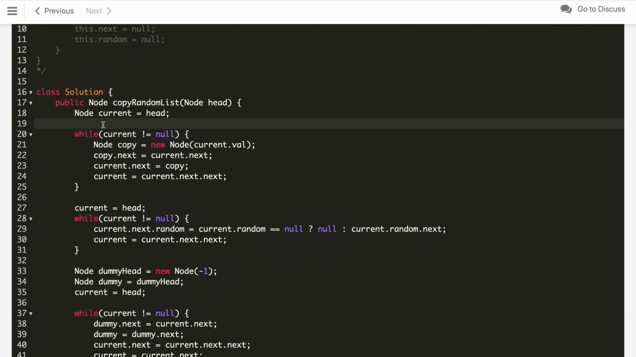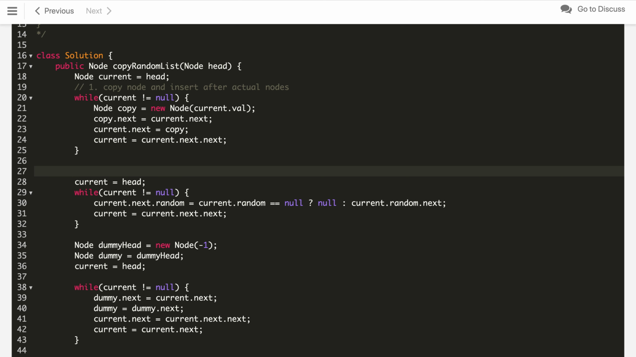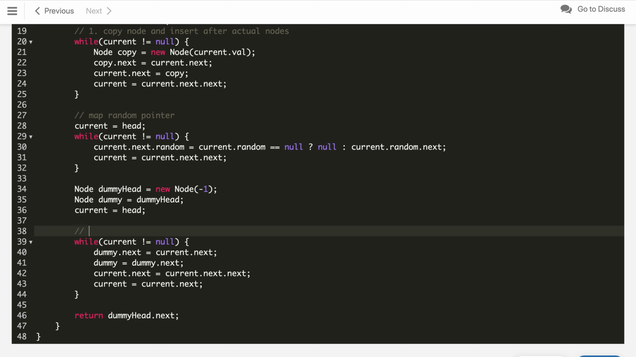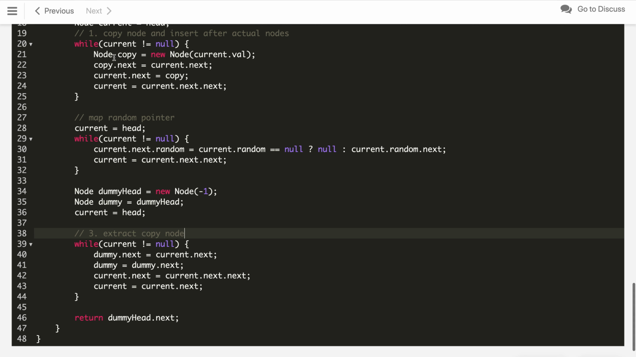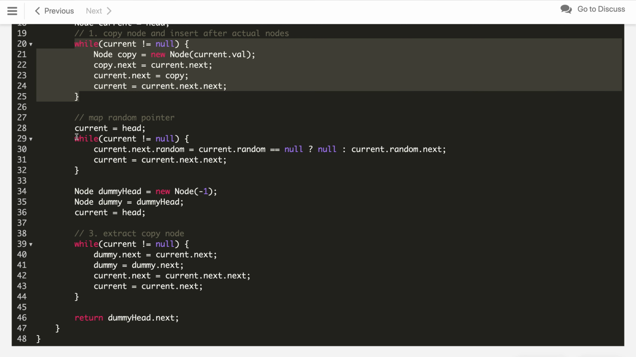So there are 3 steps we followed. First, we created the copy nodes: copy node and insert after actual nodes. Then map random pointer. And after that, step 3, extract the copy node. That's it.